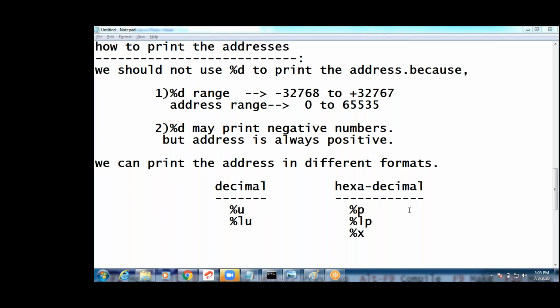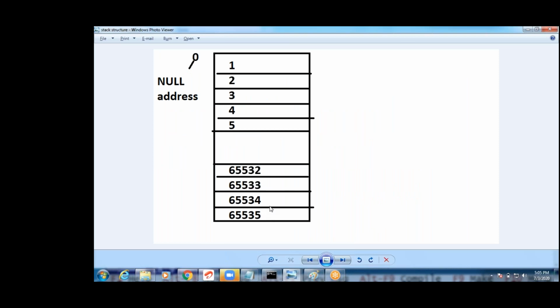For example, if I give the address, some house number, now tell me which one is easy. If I give the address directly, I will go to that place and I will meet that person. That is the use of pointers. If you have the address, you understood, right, Sai Kiran? If I have the address directly, we can go to that place and access that person, I can meet that person. It reduces the time.